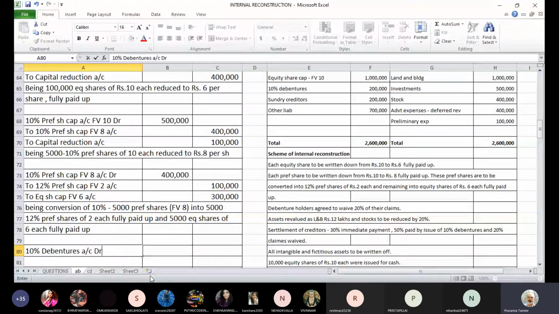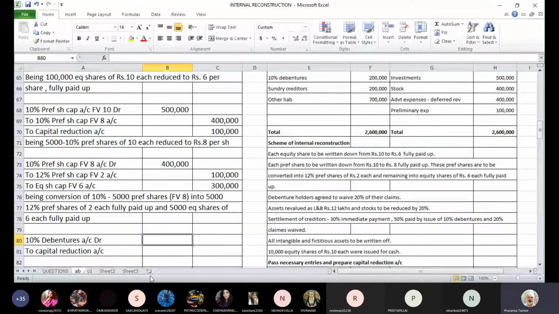debentures account debit to capital reduction account 40,000.